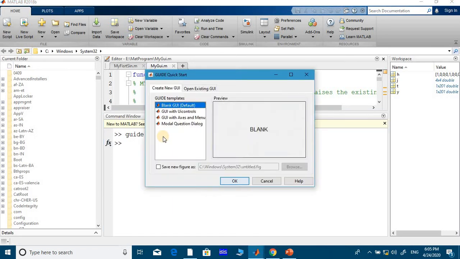It will open a separate window. My interest is to choose a blank GUI. I will teach you in further lectures about GUI with uicontrols and GUI with the axes menu. Different things are there, and I will explain with examples in later classes. So first you click on OK.